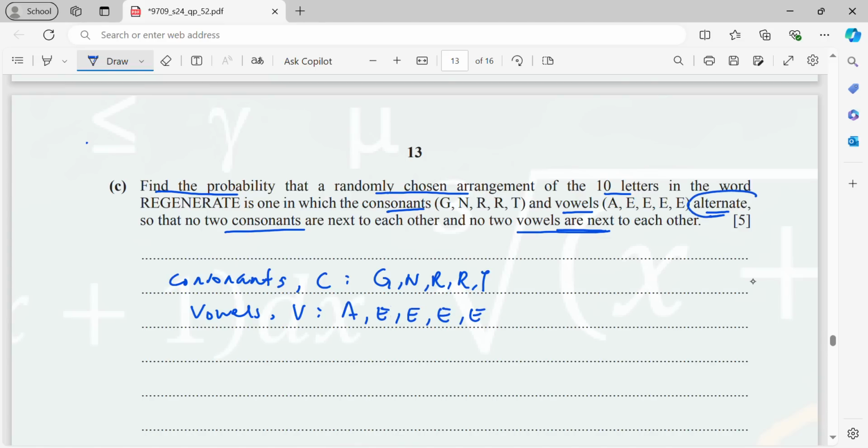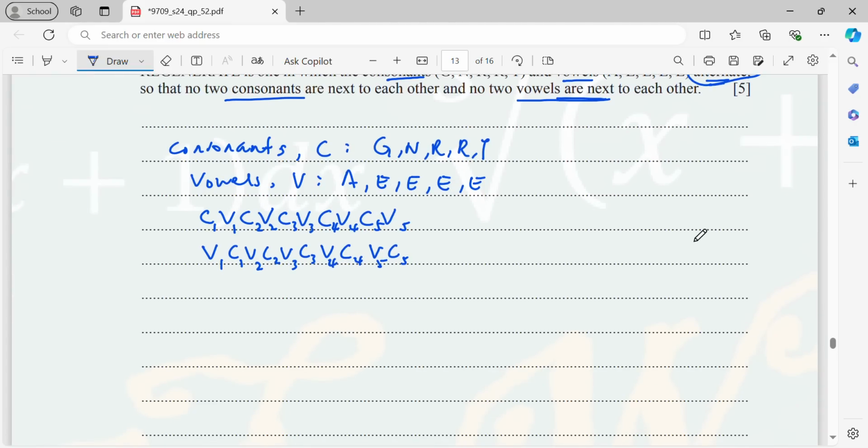Okay, it's mentioned consonants and vowels alternate. So it will be CV, CV, consonant, vowel, and so on: 1, 2, 3, 4, 5. Or probably VC, VC, VC, VC, VC: 1, 2, 3, 4, 5. V1, V2, V3, V4, V5. Okay, and now I need to calculate the probability.